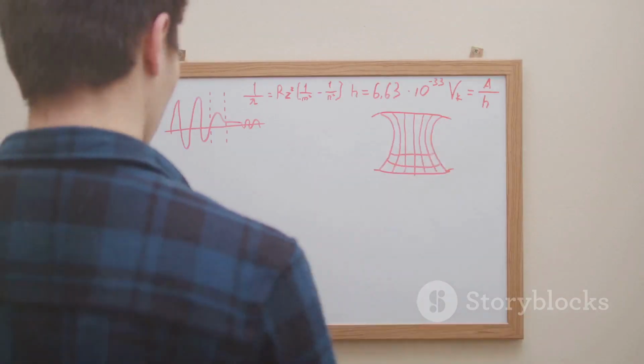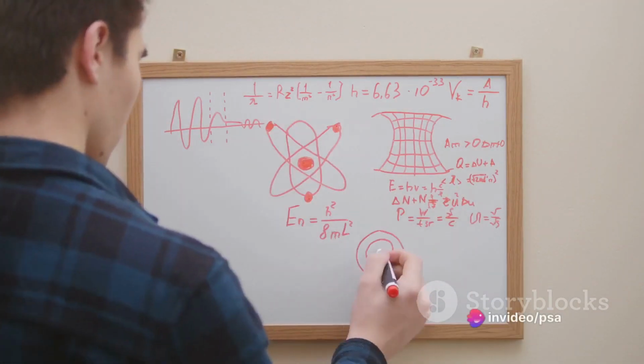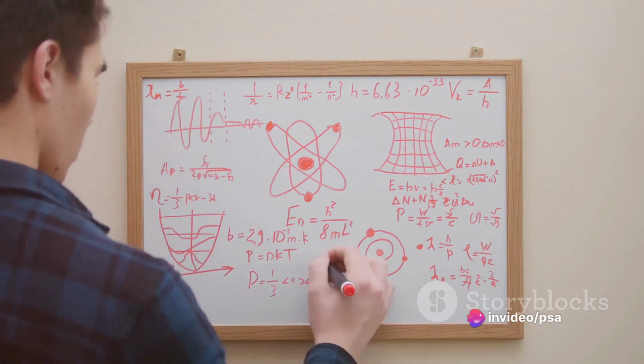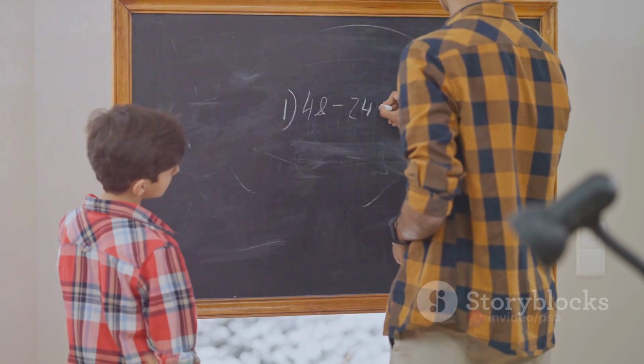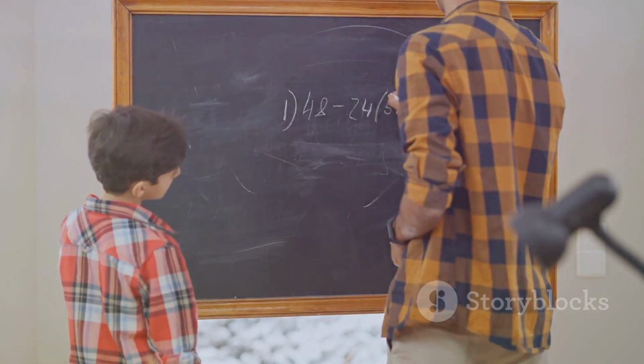The shape of a parabola is determined by a particular mathematical relationship. For any point on the curve, the distance to a fixed point, called the focus, and the distance to a fixed line, called the directrix, are always in the same ratio. This relationship gives the parabola its distinctive U-shape.